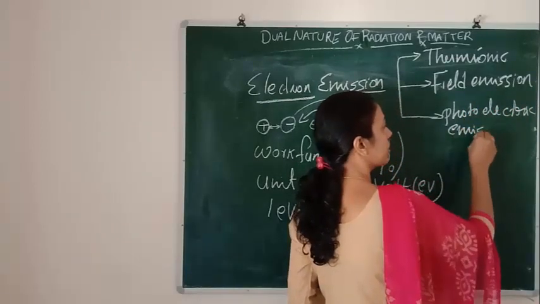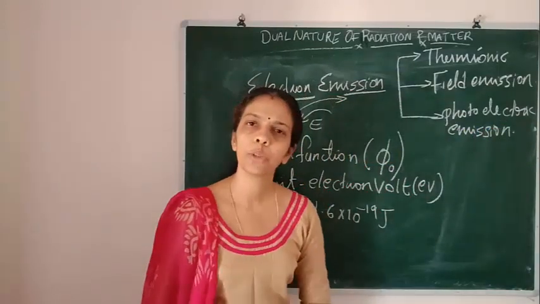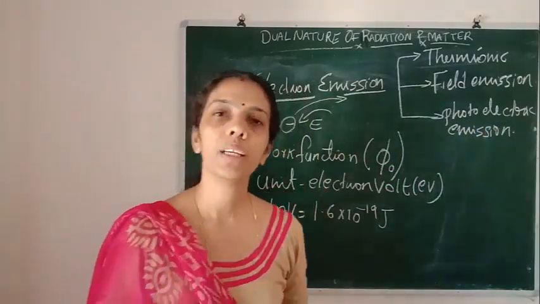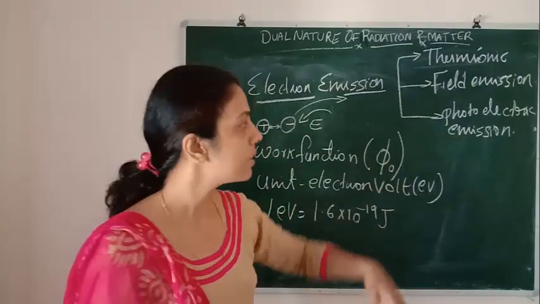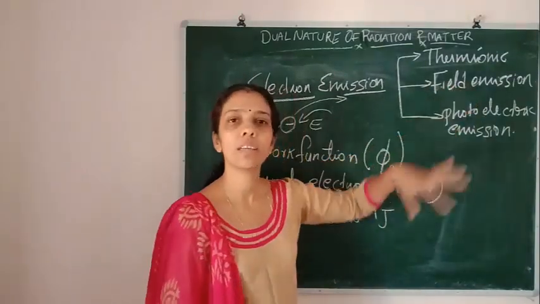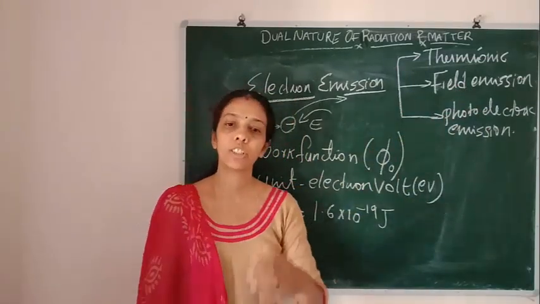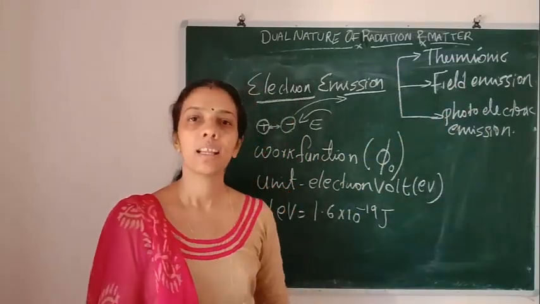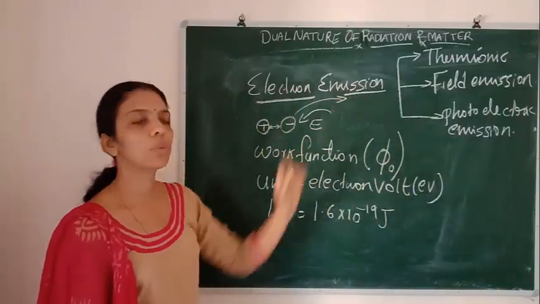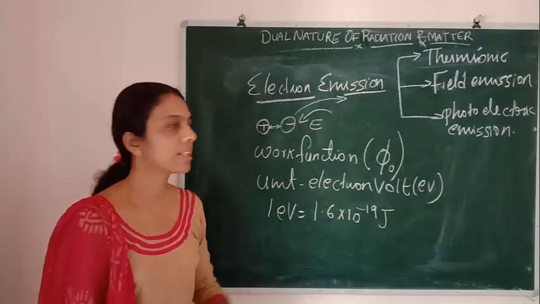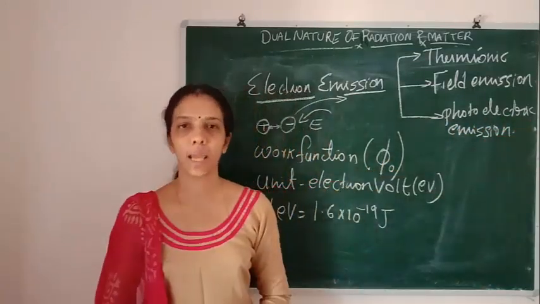Photoelectric emission. So what is meant by this photoelectric emission? Photo means light. If we are giving light energy to the metal surface, and that light energy is sufficient to overcome the force of attraction, then electrons will come out from the metal surface. Understood? So that is called photoelectric emission.